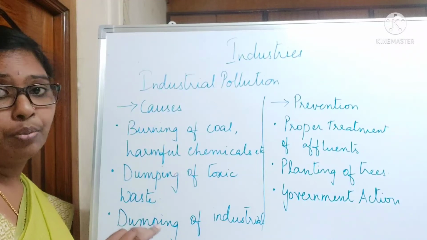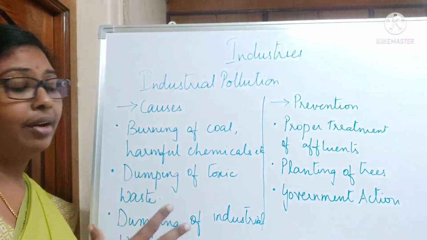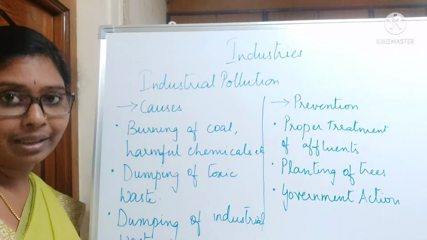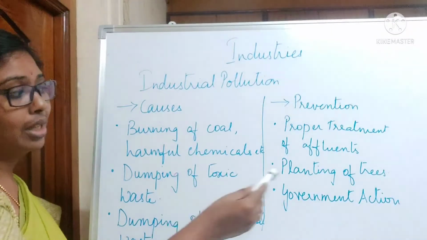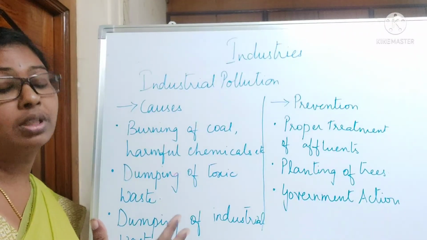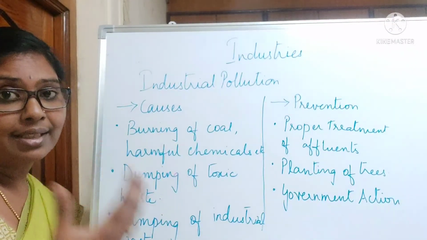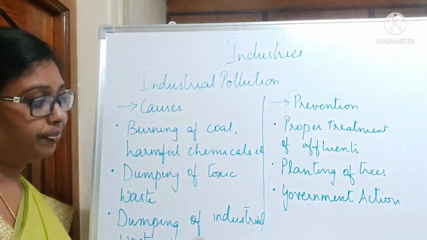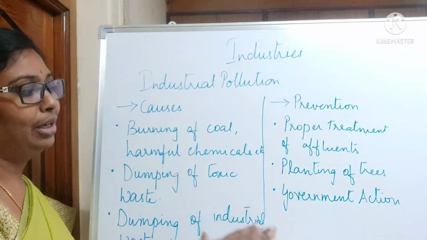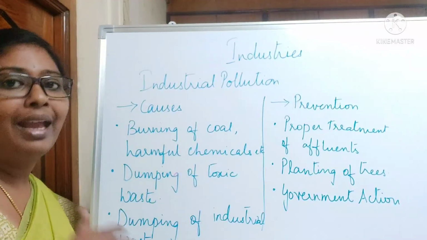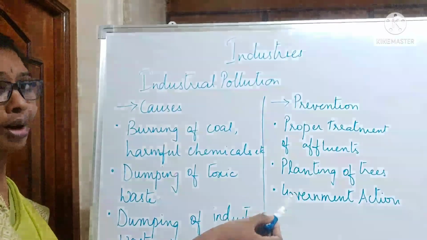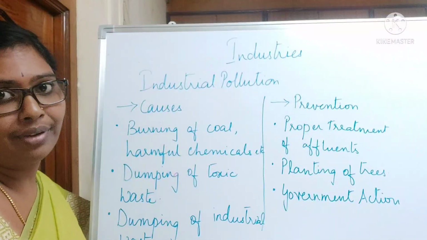And the next one is very important, what we are not doing nowadays and what we have to do, that every individual has a responsibility to do: planting of trees, right? That is very important because trees take in bad gases like carbon monoxide and carbon dioxide, and give us oxygen for us to breathe. Strict actions by the government should be taken because people will not listen if the government is not taking any strict kind of action. So these are some preventions we can do as responsible citizens of India, right?